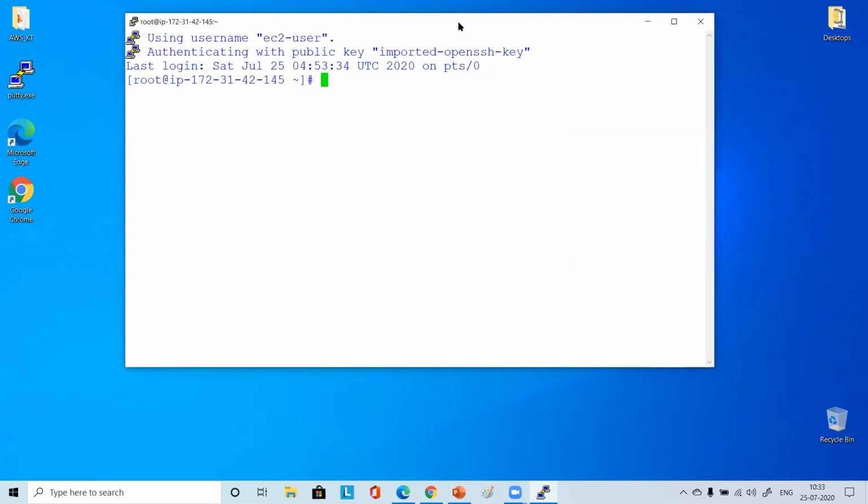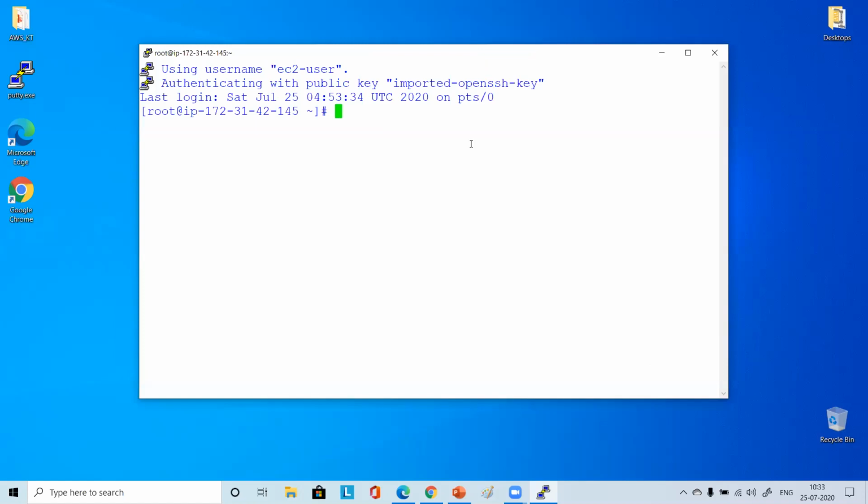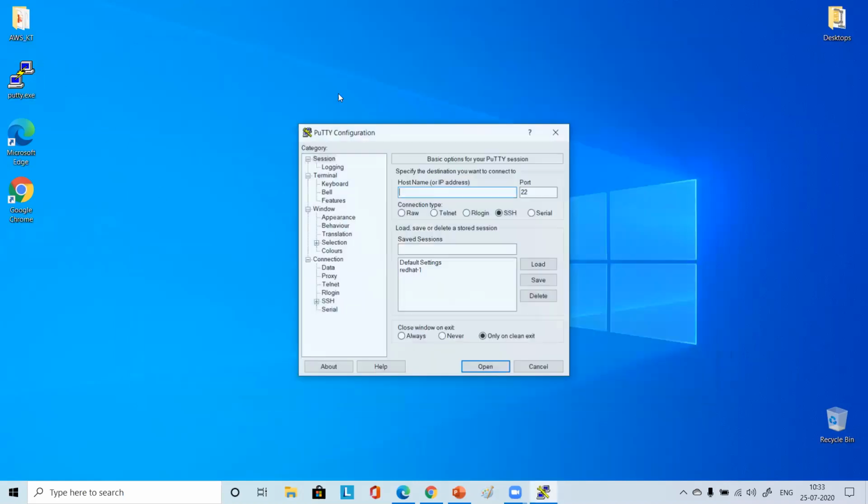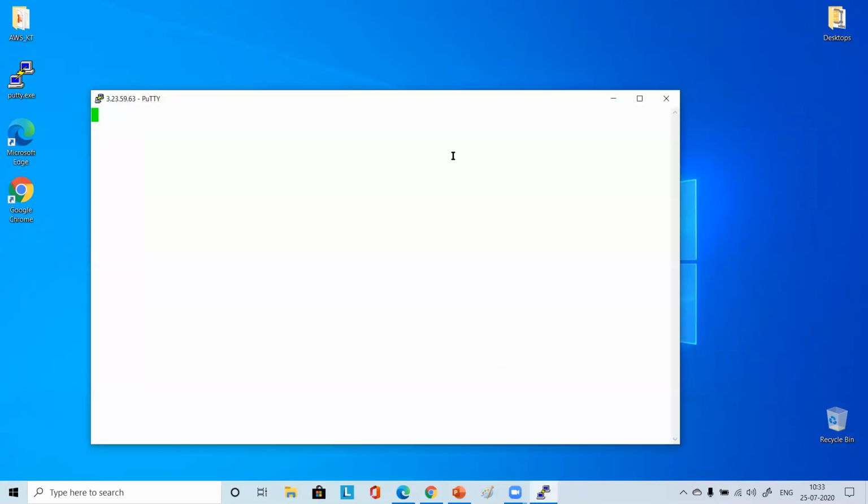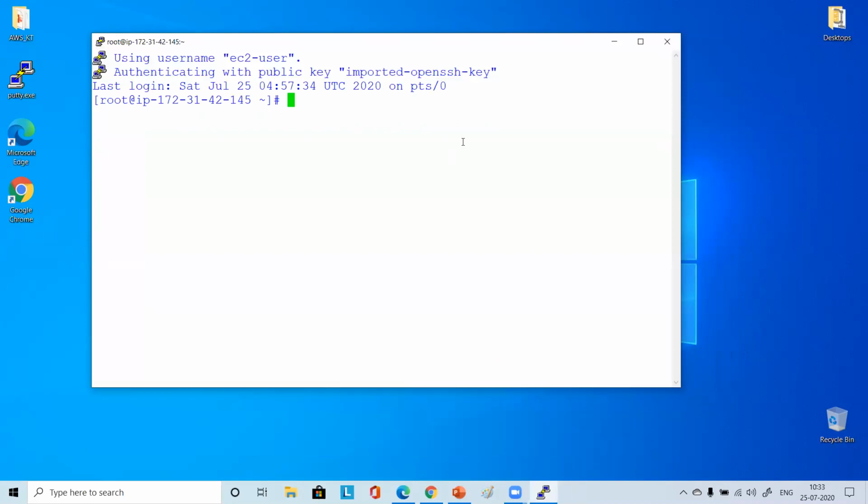Harish, something happened on my session. It's saying network error, connection timed out. So again, just close that one, double click, then select this one, load it, and open it again. It will come. Okay, I tried it 2 times. It did not come, but it was connected earlier. Then check if you have even logged on to root.